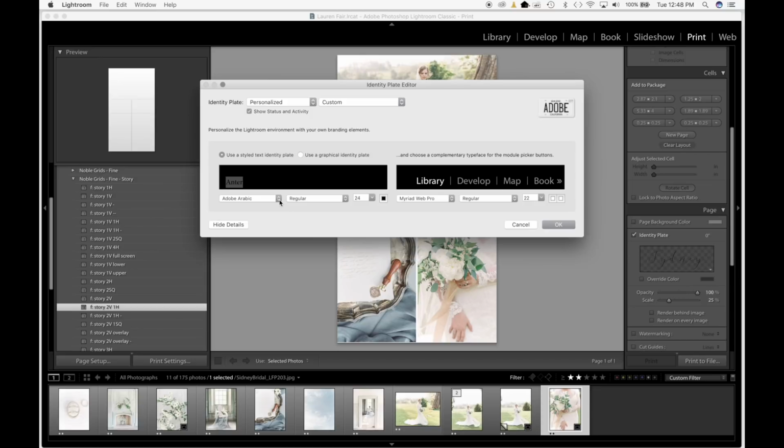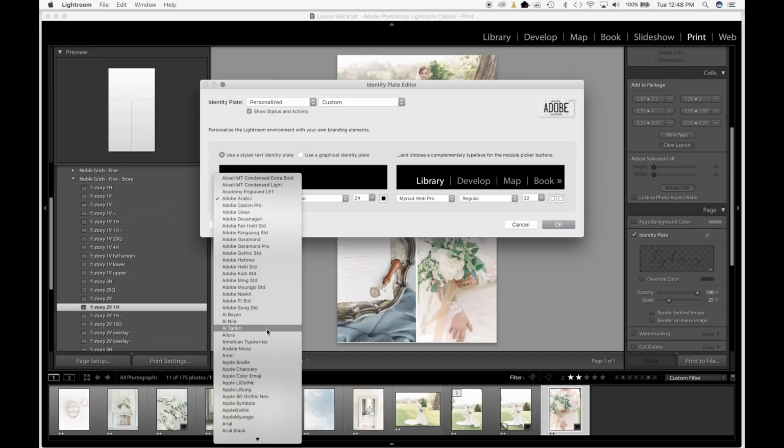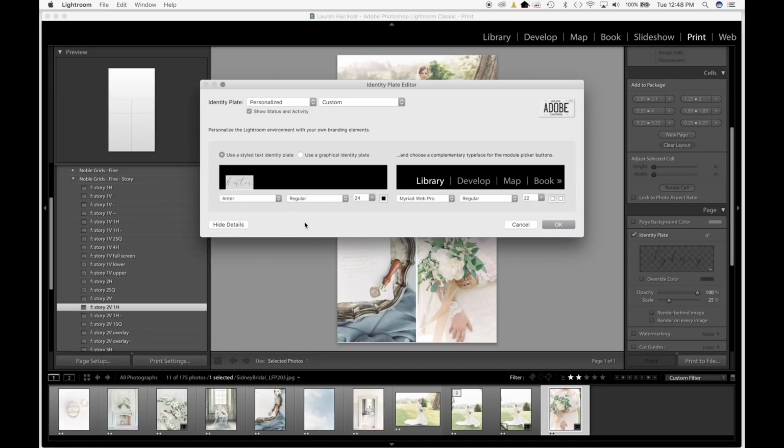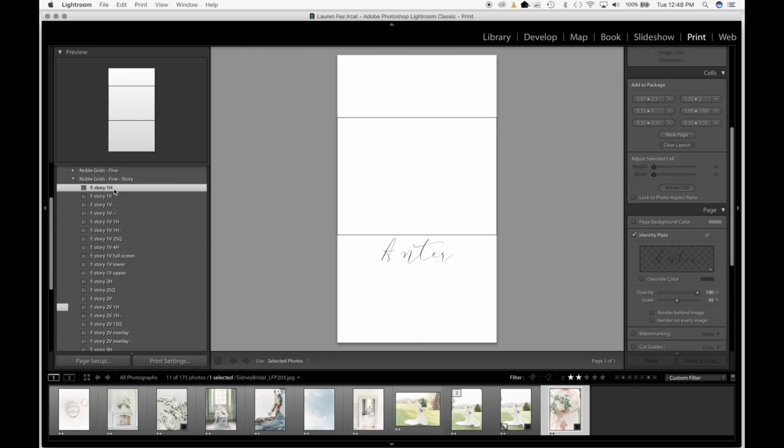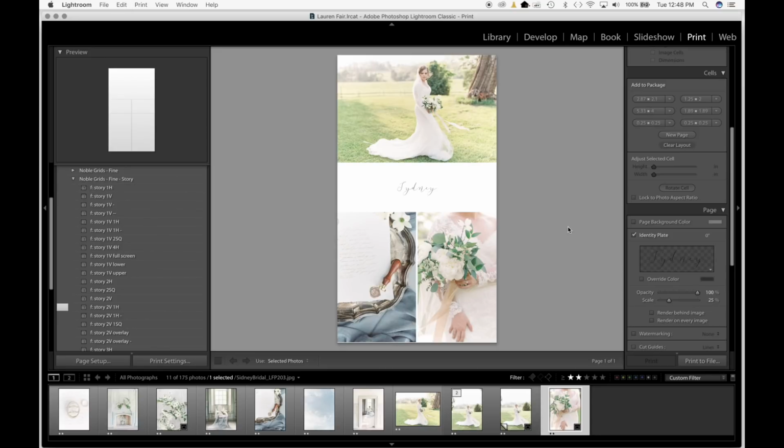Make sure that you select it again. It is a little bit finicky, so you might have to try setting this a few times, or just really make sure that you did highlight it and then hit OK. Now that that's changed, any of the ones that I click on that have room for text, say for example, I click on this one, it's going to have my branded font there down below. So I'm going to hit Apple Z to get me back to where I was.